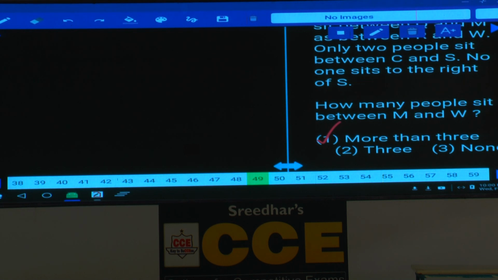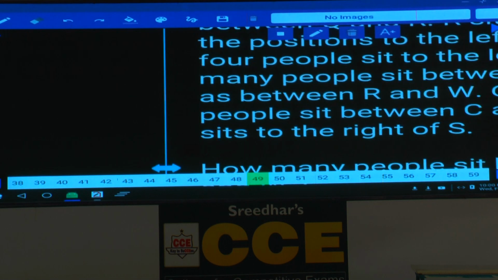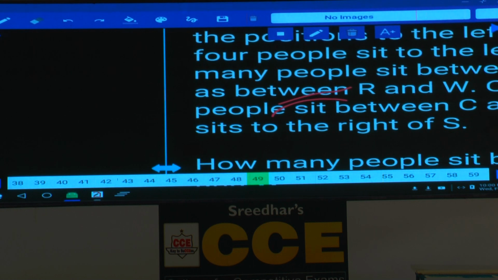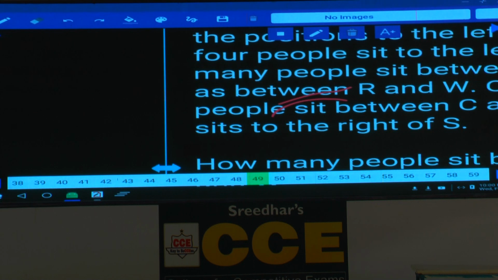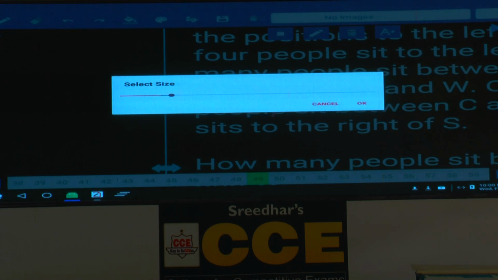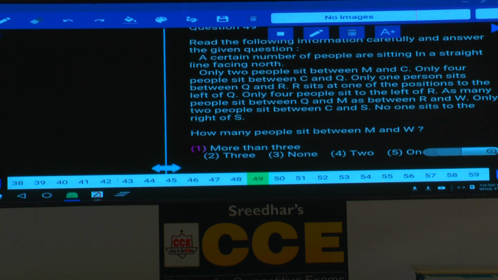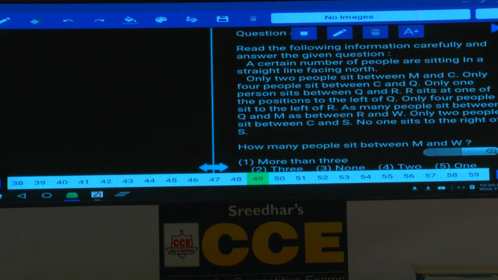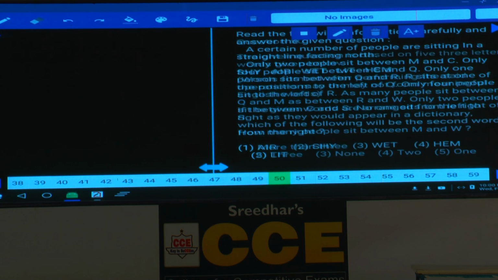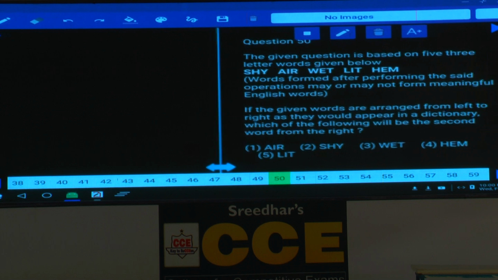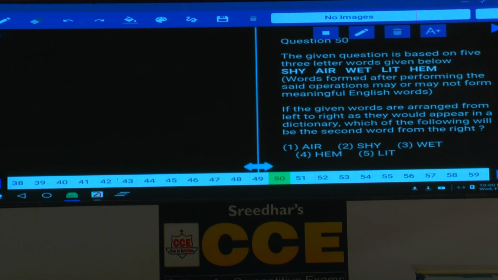Then 50 onwards. Now question number 50 onwards. Now a certain number of people. Now how many words are there? In total we have some 5 words.